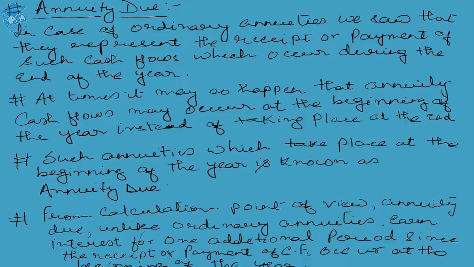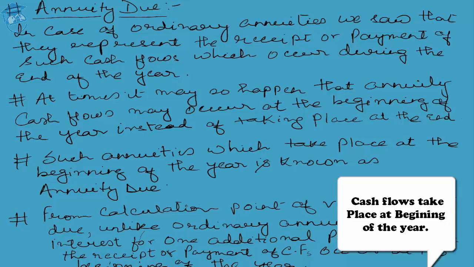But this is not the case in annuity due. Since in the case of annuity due, the payments are being made at the start of the year itself, that year doesn't get wasted. Rather, the beginning of the year wherein the cash flows are being committed in the form of an annuity earns a return upon themselves. So that particular year too earns interest upon itself.